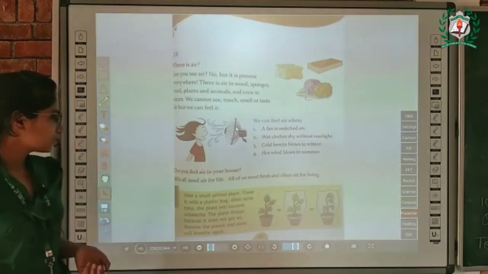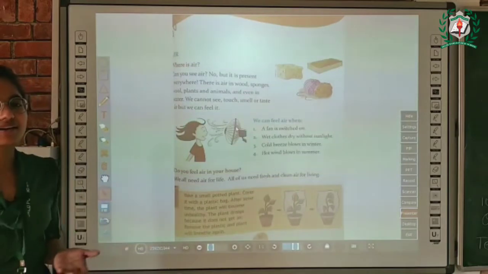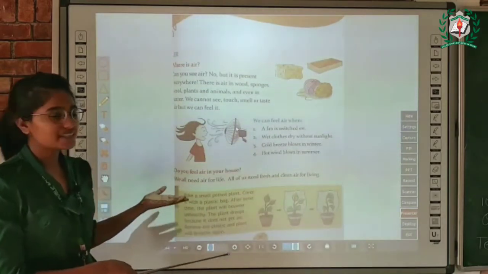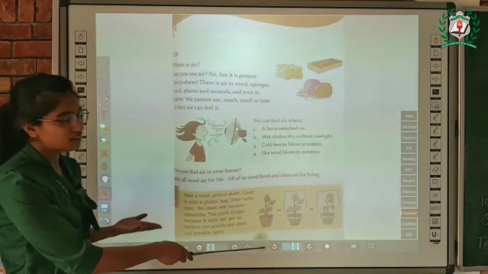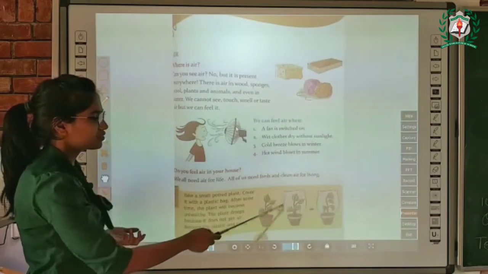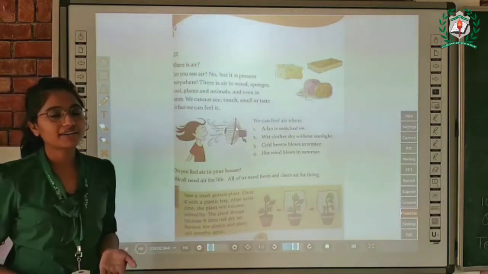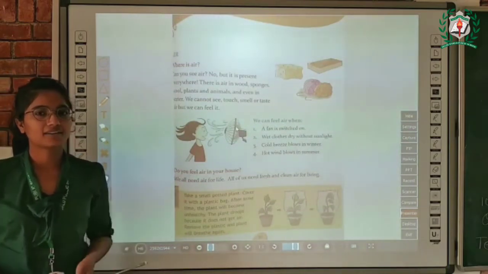In your book, you are given a small activity in which you have to take a small potted plant and cover it with a plastic bag like this. After some time you will find that the plant is becoming unhealthy. Do you know why?